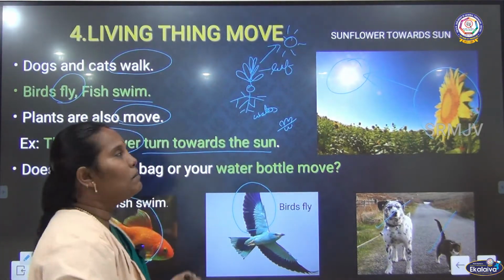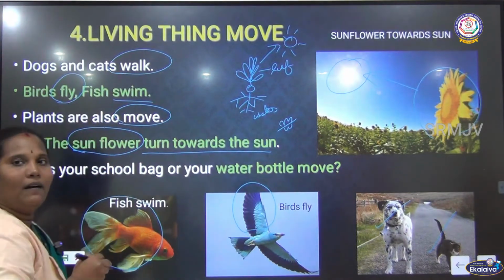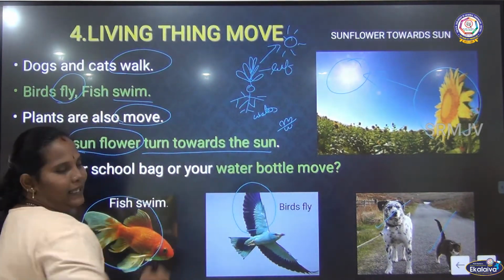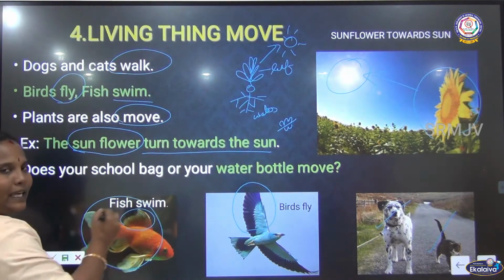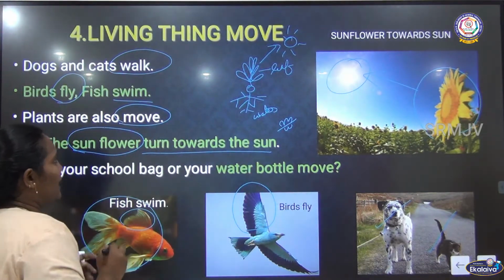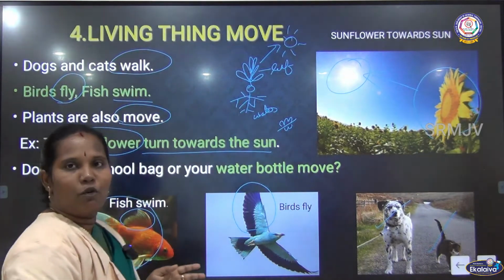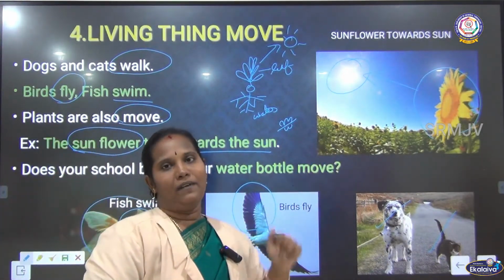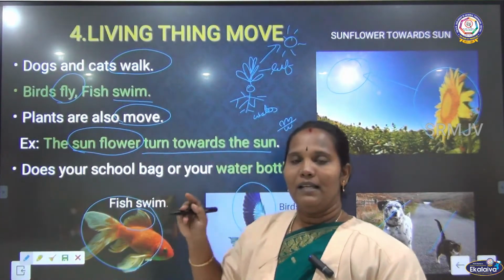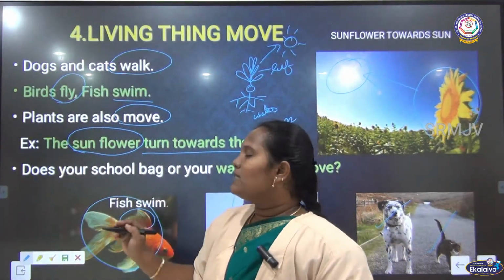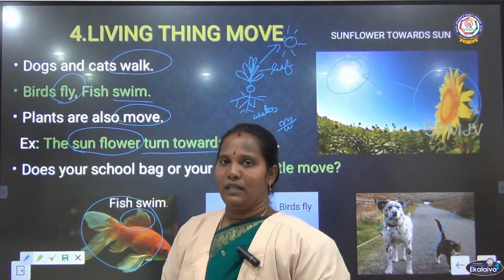Birds have wings, so they can fly. Water animals have fins, so they can swim in the water. Plants also move. For example, the sunflower always turns its face towards the sun. This is the movement of living beings.